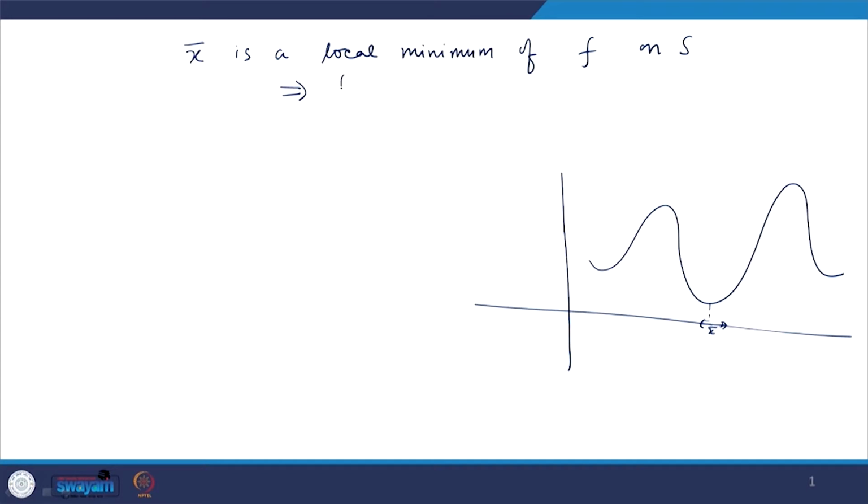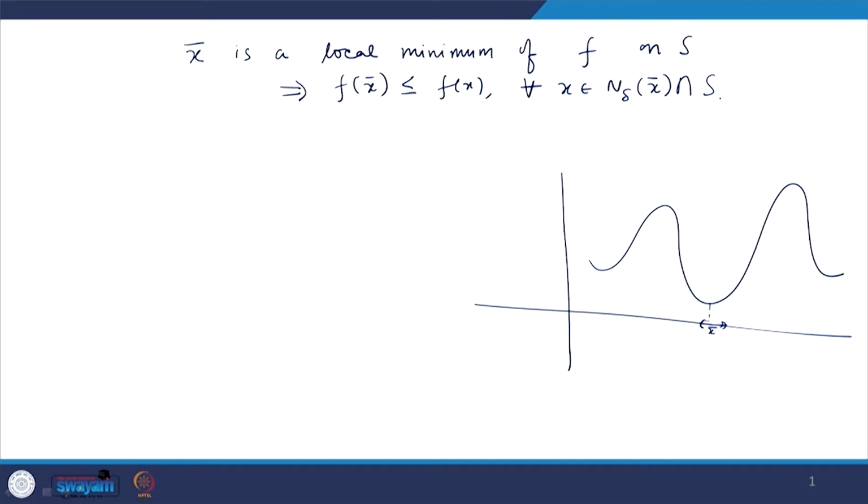So, this implies f x bar is less than or equal to f x for every x belonging to the delta neighborhood of x bar, that is a small neighborhood of x bar. Of course, this x is in S, so we take the intersection with S.